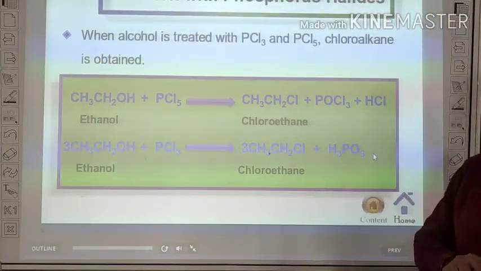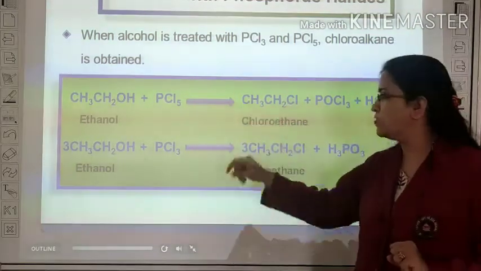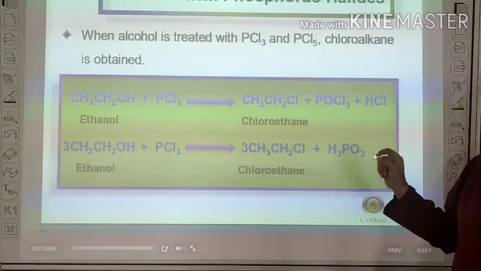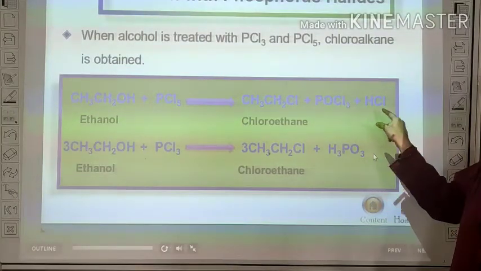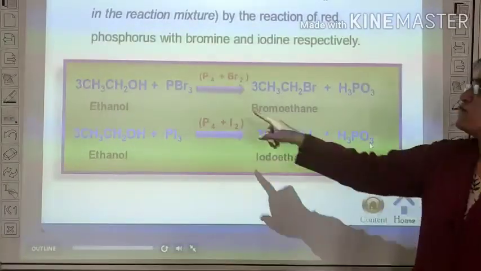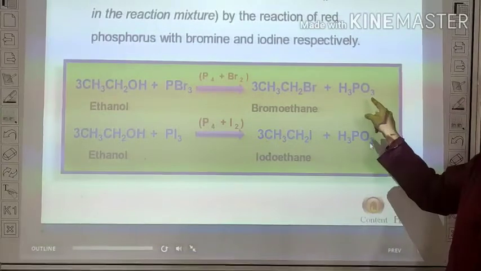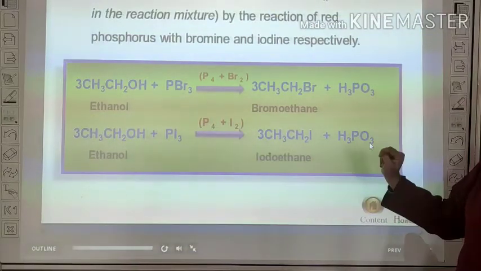Now, when alcohol reacts with phosphorus halide, and if the phosphorus halide is pentachloride, then alkyl halide is formed with phosphoryl chloride and hydrogen chloride. If it reacts with phosphorus trihalide, again we form alkyl halide, but the byproduct is phosphorous acid.